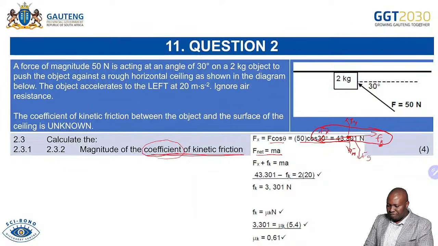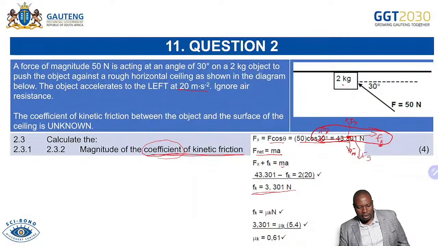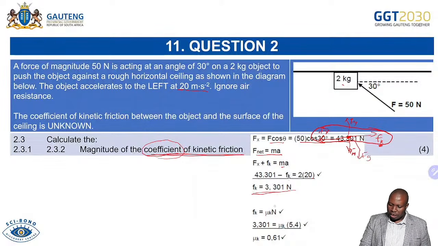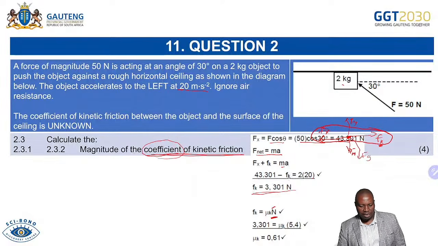We just substitute Fx 43,301, and then your ma, we're given the mass is 2 kg. We know acceleration was given as 20 meters per second squared. Then you are able to substitute there, and then you get kinetic friction, which is 3,301. And immediately, you know we have calculated the normal force. We said it's 5,4 in the previous question.